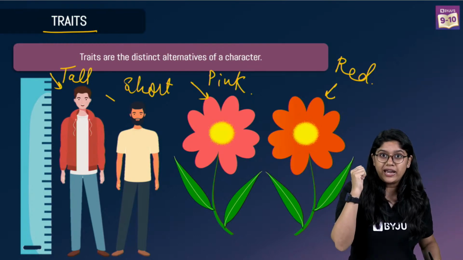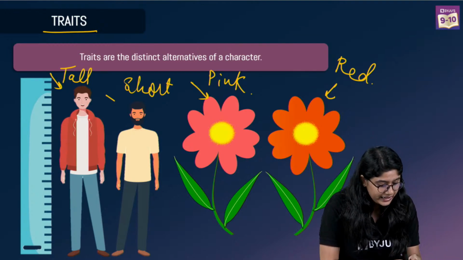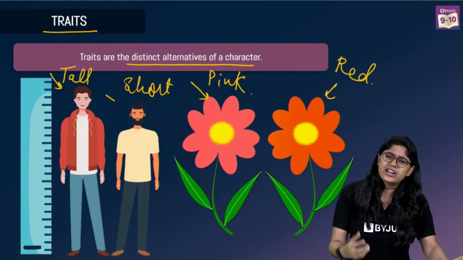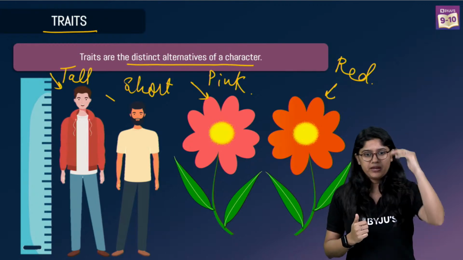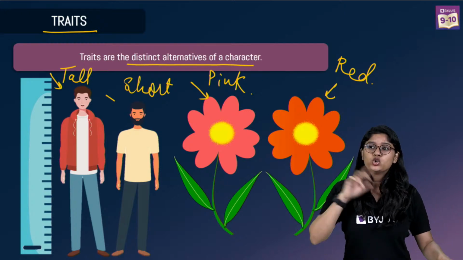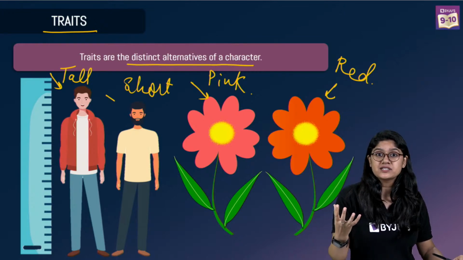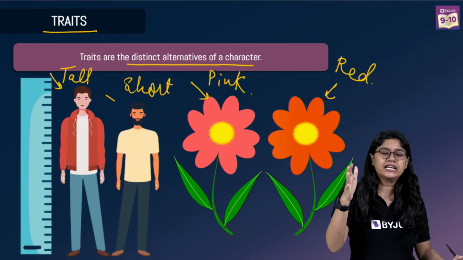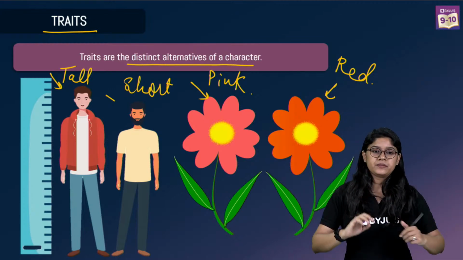So the character is something we can observe. Traits are the alternatives of a character. Traits would be, for example, whether my height is tall or short, or whether my hair is black or brown. Those are the traits. And what are characters? Characters are like the hair color. Are we clear? Yes? Very good, everyone, please do tell me.